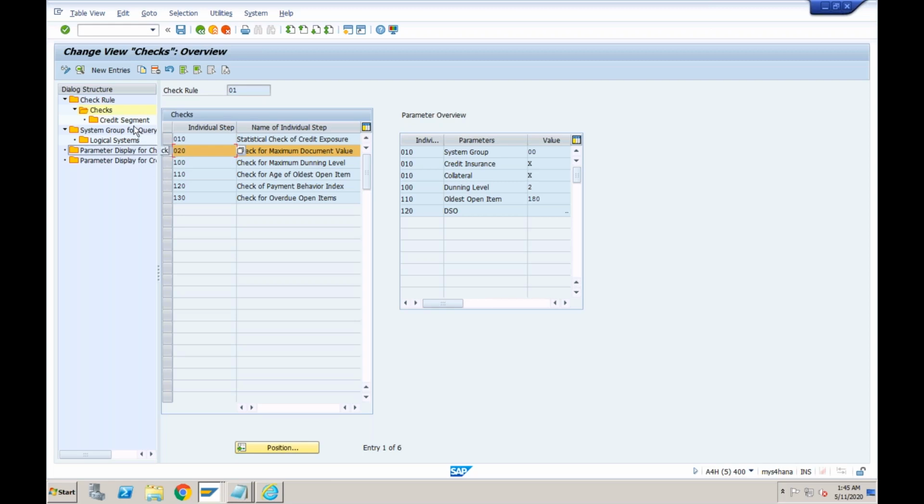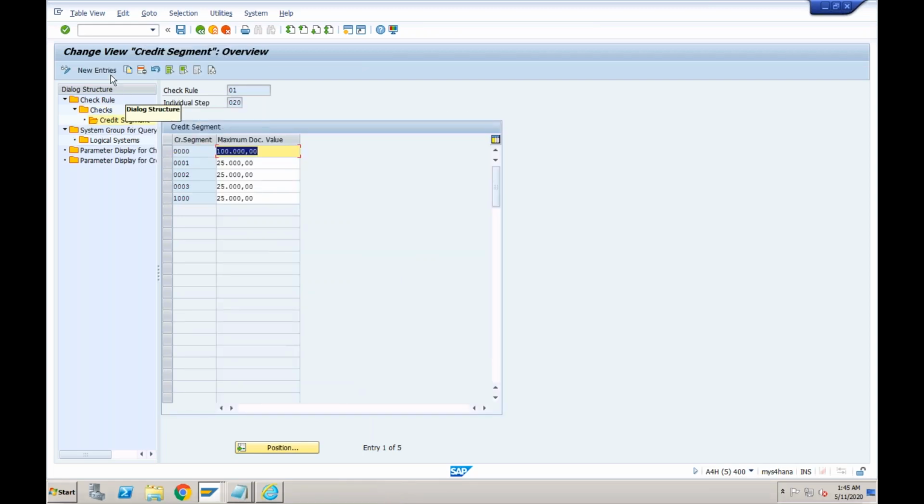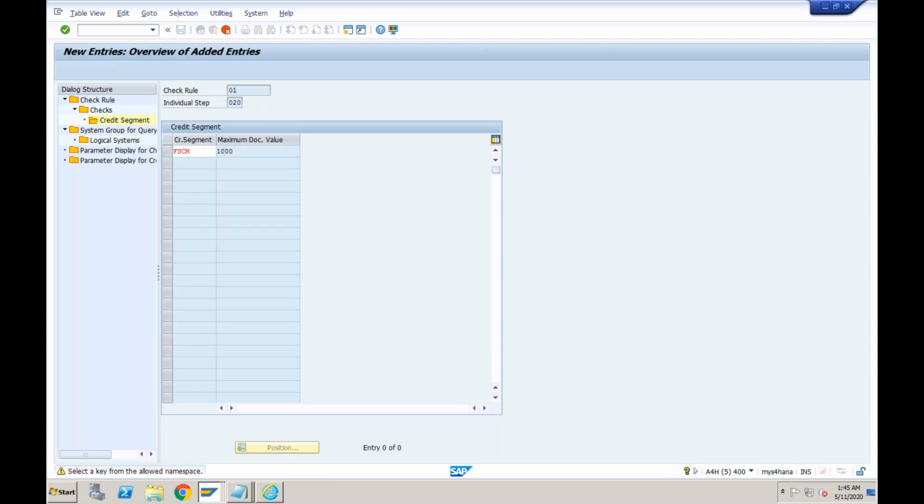Okay, I will open this and I will tell the system that for our credit segment, which is FSCM, maximum document value can be only 1000, which means even if there is a credit limit available for this particular customer, I don't want to accept any sales order with value more than 1000.